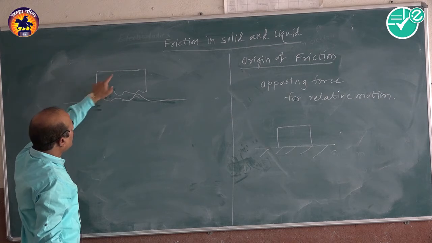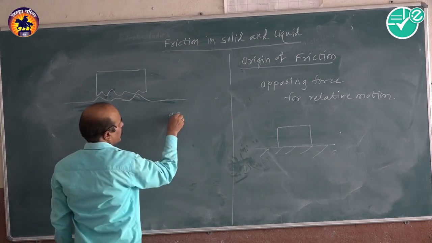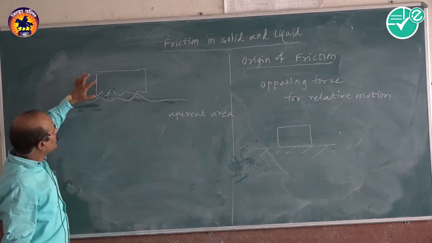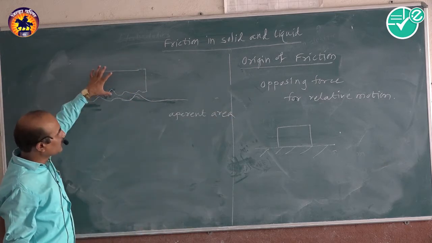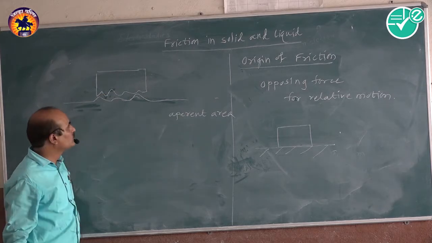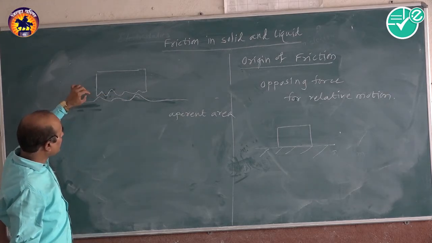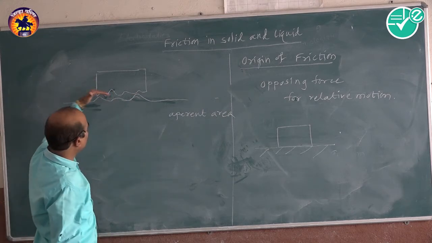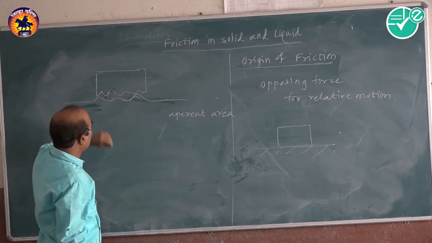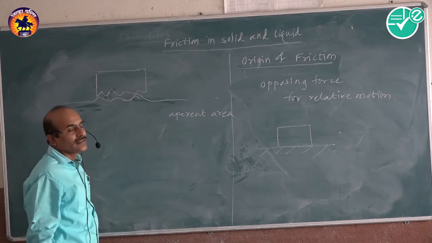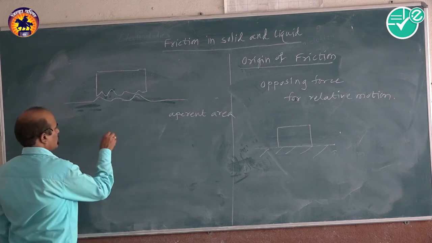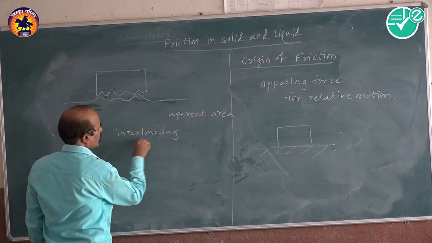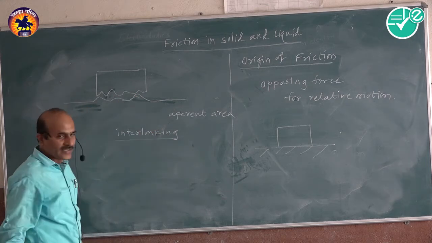The geometrical area of this block is called the apparent area. Again I repeat, the geometrical area of this block or box is called the apparent area. And when there are irregularities, we say that there are hills and dales. So when there is relative motion of the block, there is interlocking between the irregularities, and therefore there is friction.